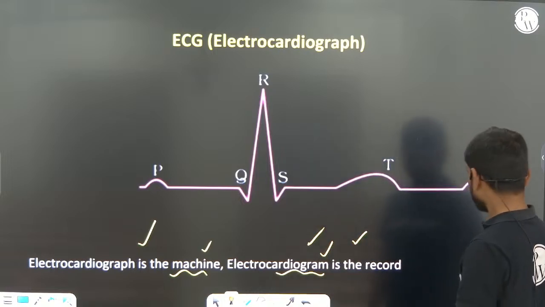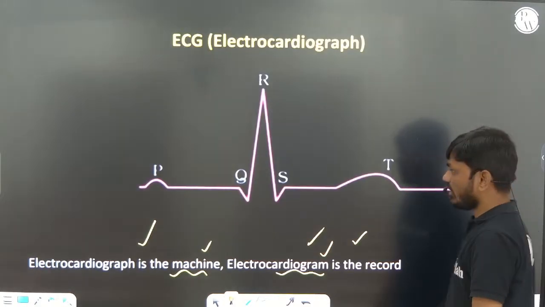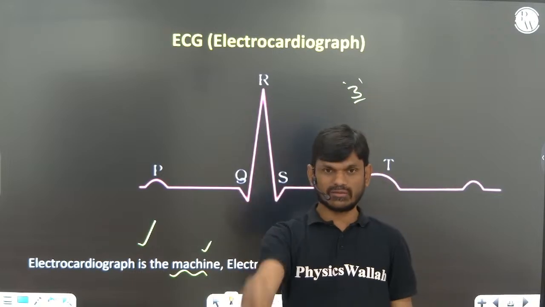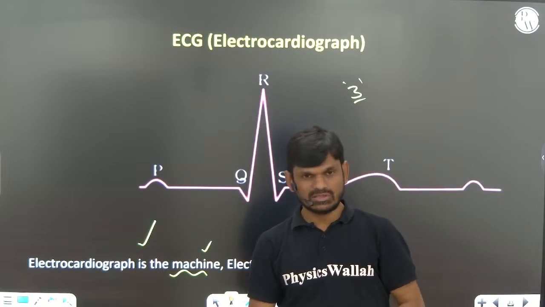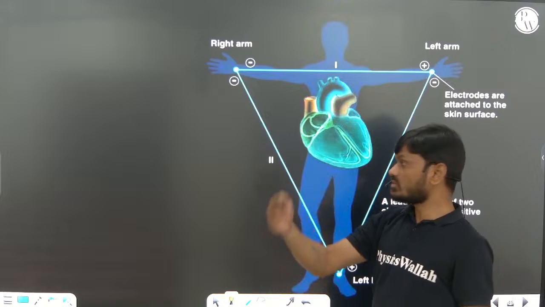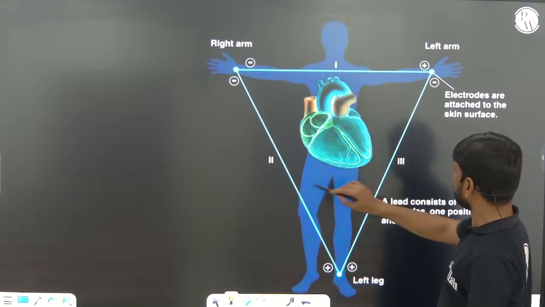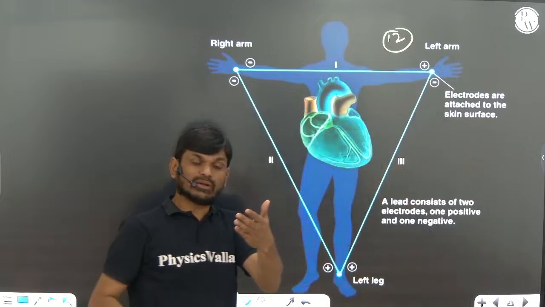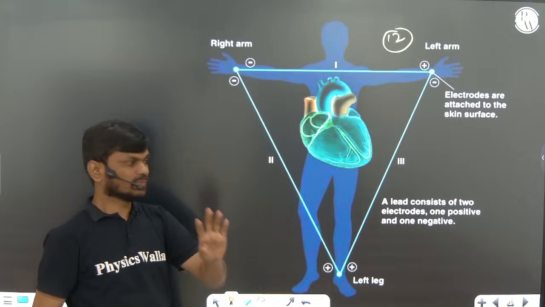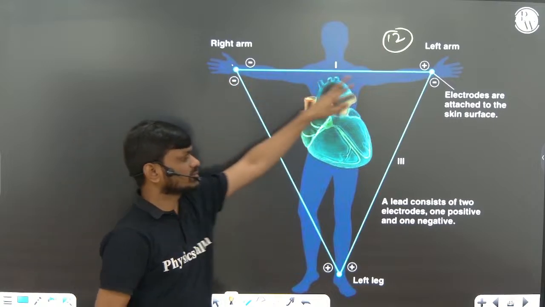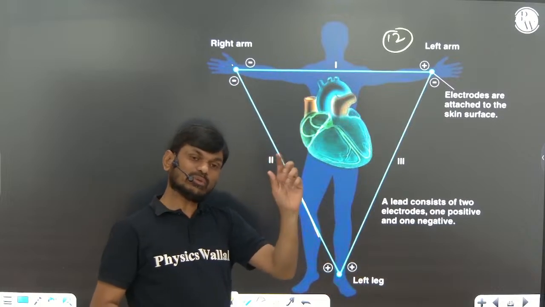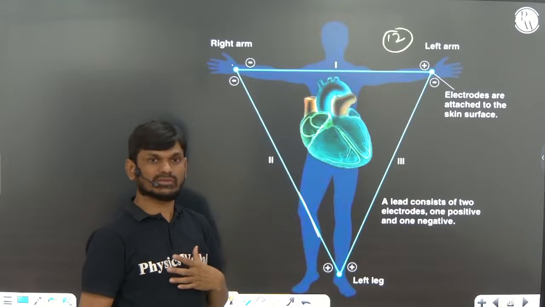Okay, so right, in a typical electrocardiogram we use 3 electrical leads for continuous recording. For continuous recording of the ECG we need 3 electrical leads, right? For complete evaluation of ECG we need 12 electrical leads. 12 electrical leads we will be using for complete evaluation of heart functioning. But here we are using 3 electrical leads, which are connected to each wrist and the left ankle, for continuous monitoring of the heart functioning.